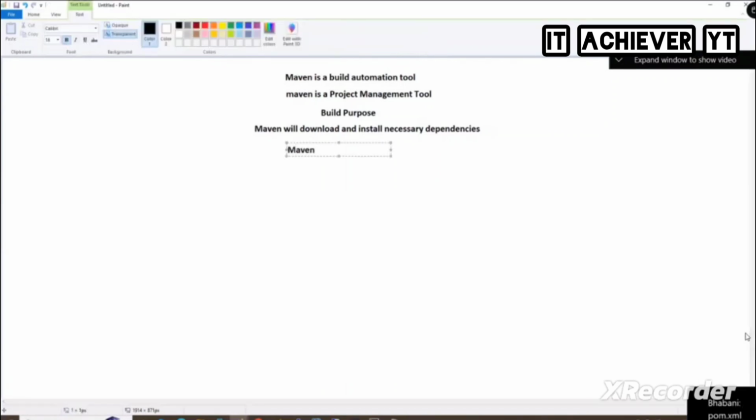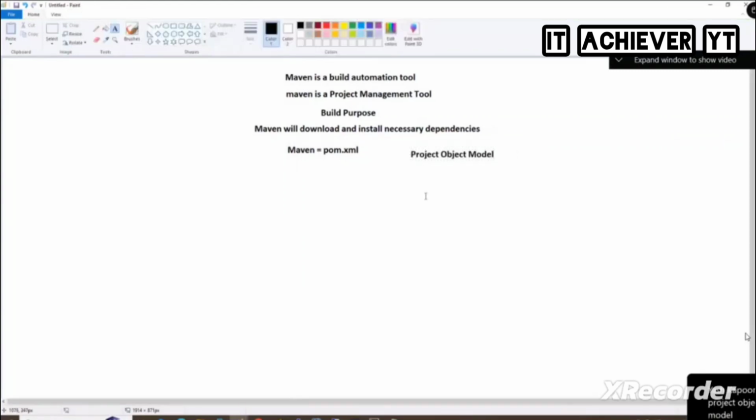Whenever you hear about Maven, the first file that you should remember is the POM file. What is the full form of POM? Project Object Model. Nice name, no? pom.xml. XML, you know the full form, right? Extensible Markup Language. So Maven will look at pom.xml all the time. Whatever you have mentioned in that pom.xml, Maven will use that and do all the work.